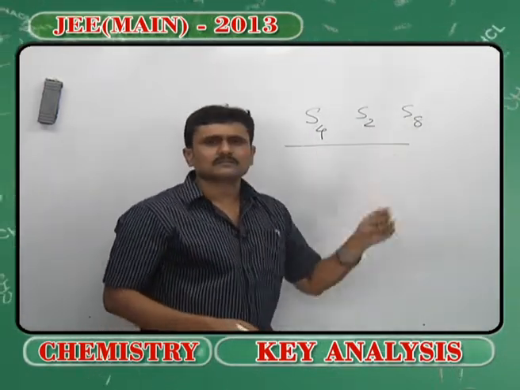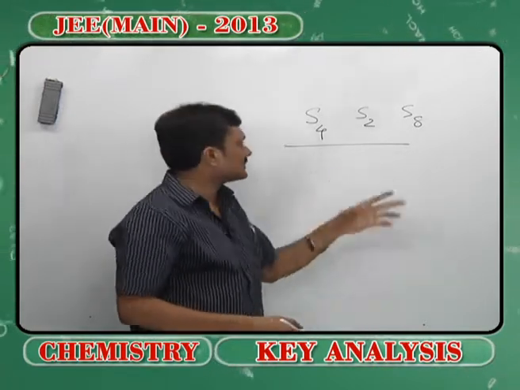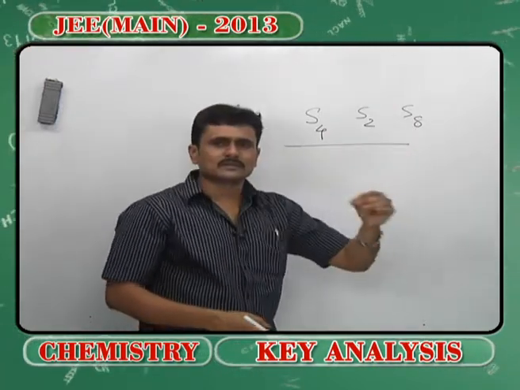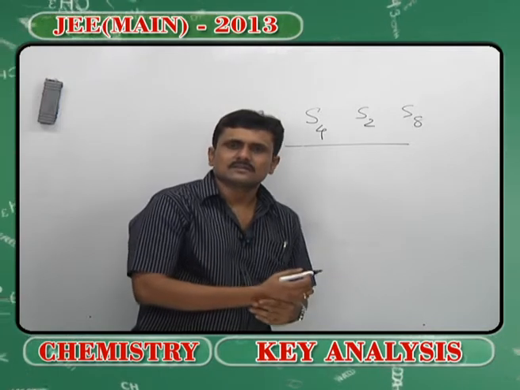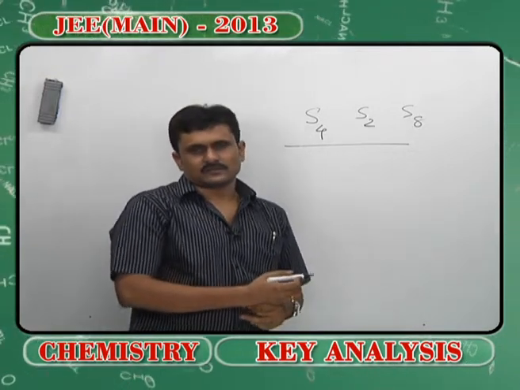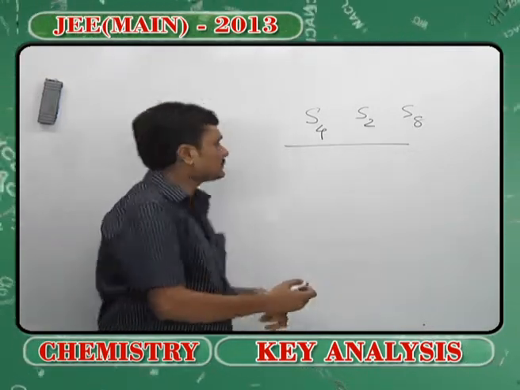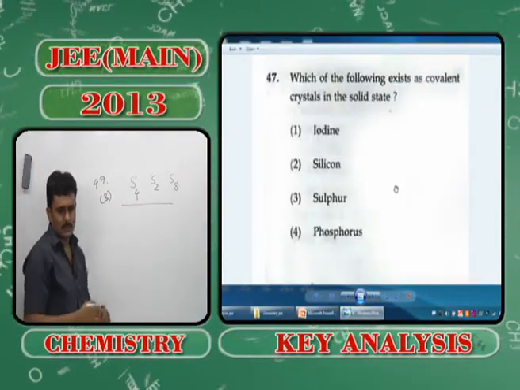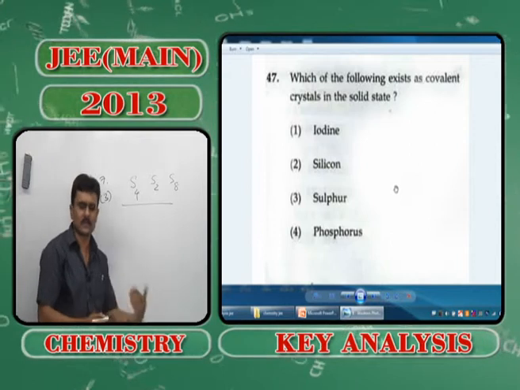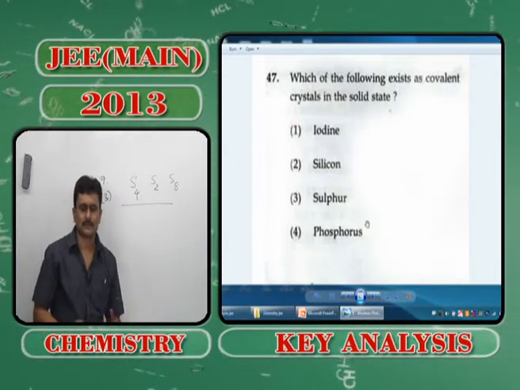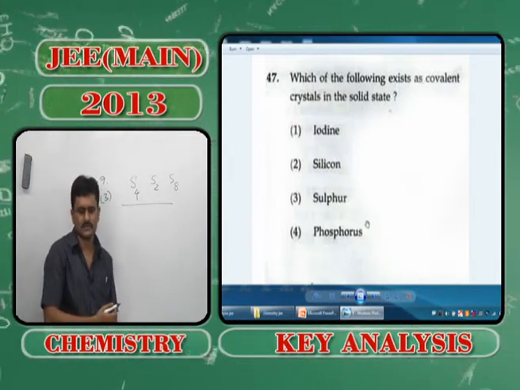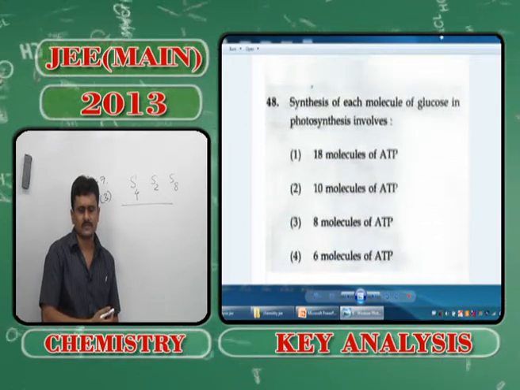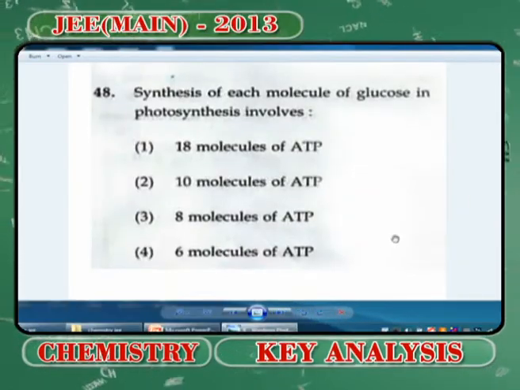And it exists as a molecular solid, but I can't say that in every case, but at a particular temperature only this can exist as a molecular solid. Hence, for problem number 47, sulfur should be the appropriate answer, whereas silicon is most probably the metallic crystal.